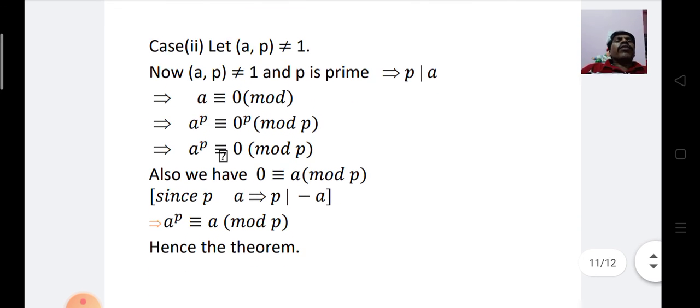Next, in the second case, let GCD of (a, p) is not equal to 1. Now the GCD of (a, p) is not equal to 1 and p is a prime, which implies p divides a, which implies a is congruent to 0 mod p, which implies a to the power p is congruent to 0 to the power p mod p, which implies a to the power p is congruent to 0 mod p. Also we have 0 congruent to a mod p, since p divides a implies p divides minus a, which implies a to the power p is congruent to a mod p, hence the theorem.